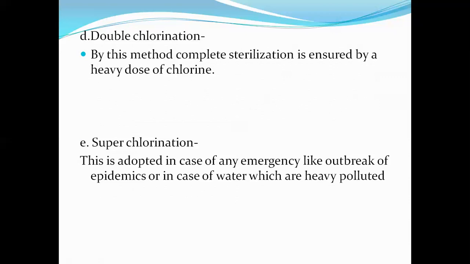By double chlorination, we give complete sterilization to the water, and in this we apply a heavy dose of chlorine to the water. Double chlorination is given when the water has large turbidity or a large number of bacteria. Then after double chlorination, next is super chlorination. The fifth form of chlorination is super chlorination.